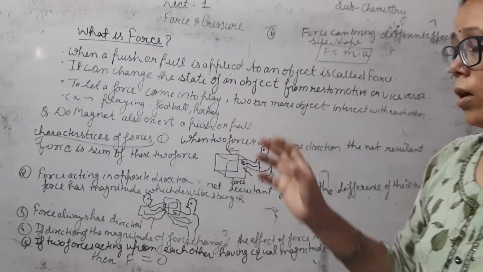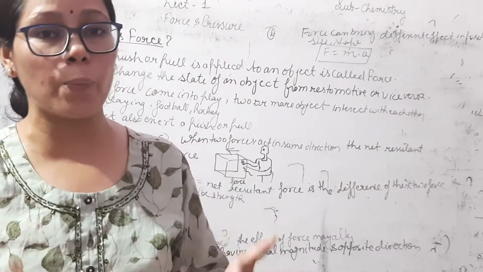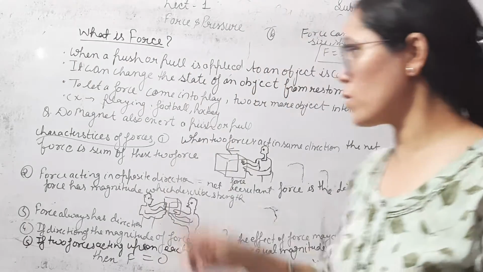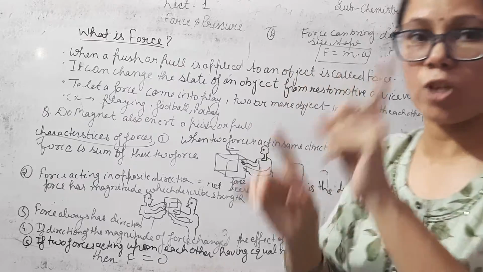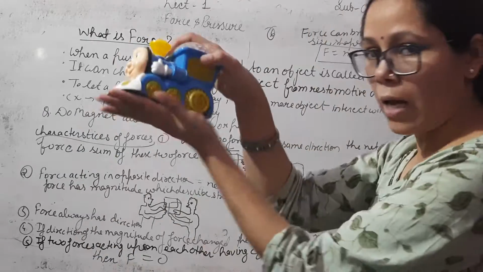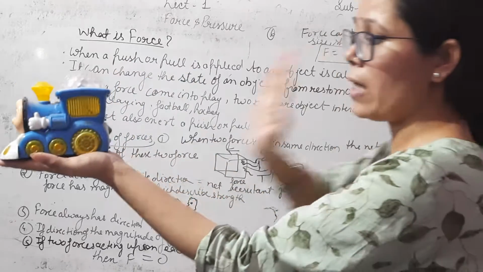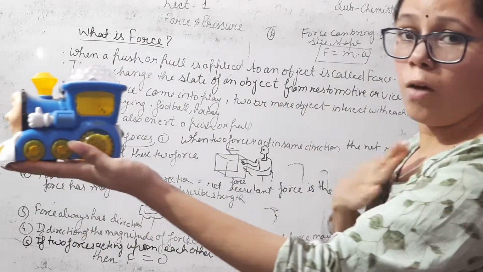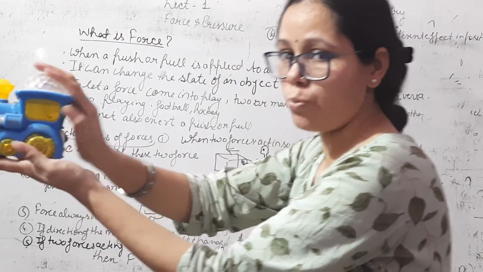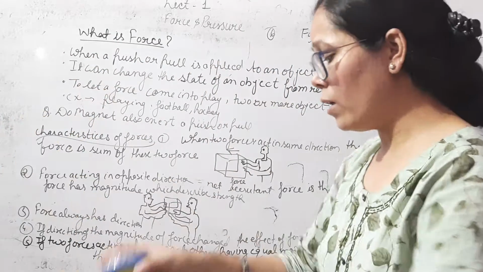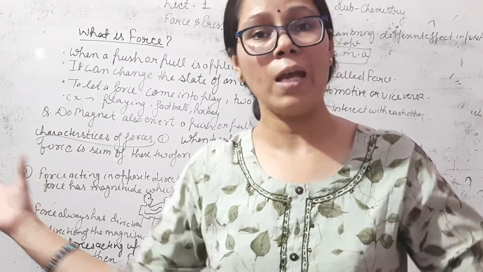Now we will discuss the characteristics of force. Which types of characteristics are present in a force? The first characteristic is when two forces act in the same direction on an object. For example, there is an object and two forces apply on it, both in the same direction. Suppose two persons apply force on this object in the same direction, then the net force is the sum of the two forces. The net force will be N.